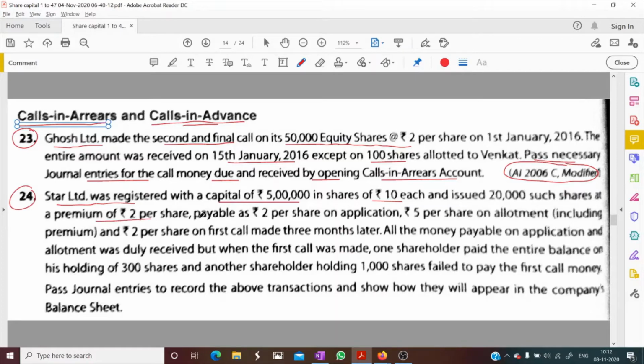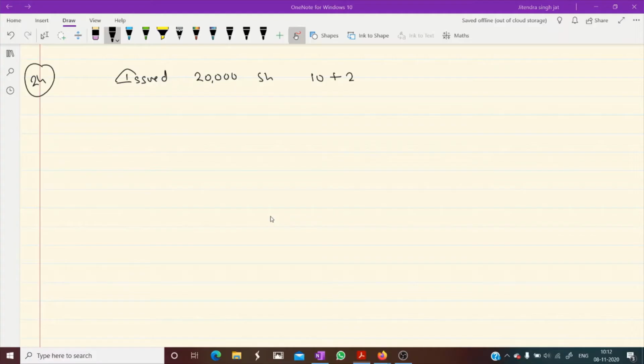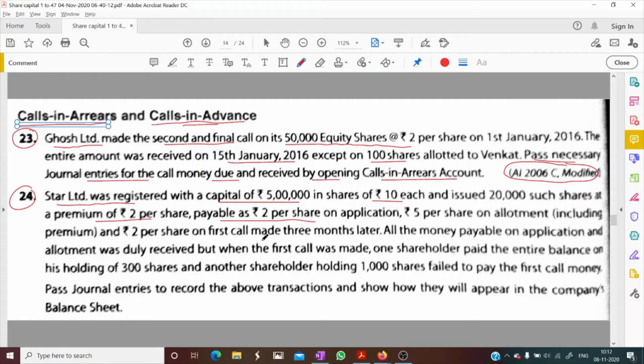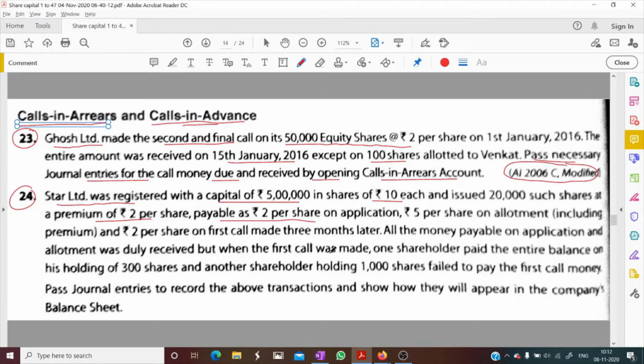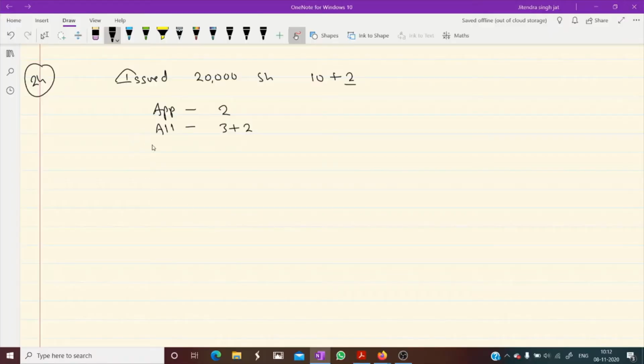Payable 2 per share on application. On application 2 rupees is payable. 5 per share on allotment including premium. It means 3 plus 2. This 2 rupees is premium and 3 rupees is face value. And rupees 2 per share on first call.